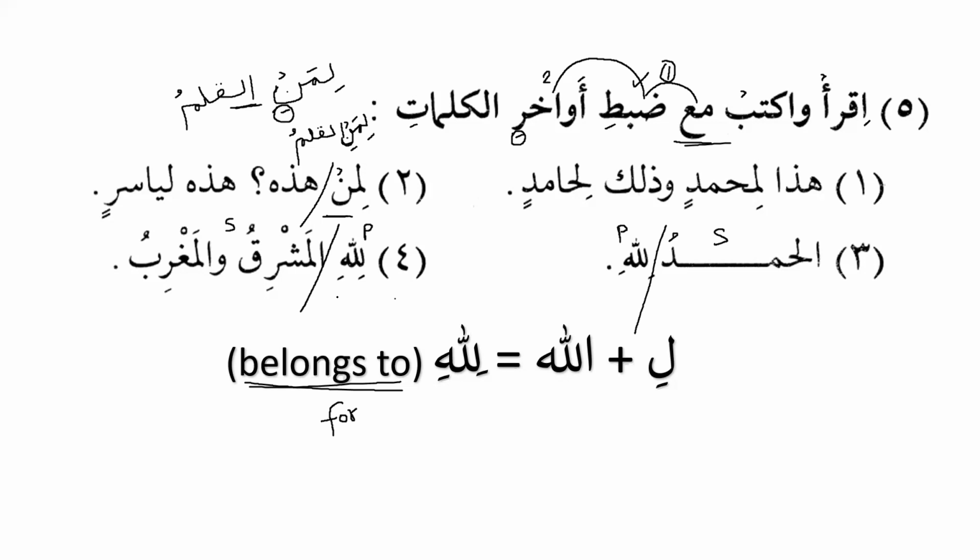Because if you remember in the previous lesson, we discussed that jar majroor, whenever we have a prepositional phrase, it can never ever be subject. It will always be a predicate. It can take the place of subject, it can take the place over here, but it cannot be subject. It will always remain predicate. It will always be khabarun.